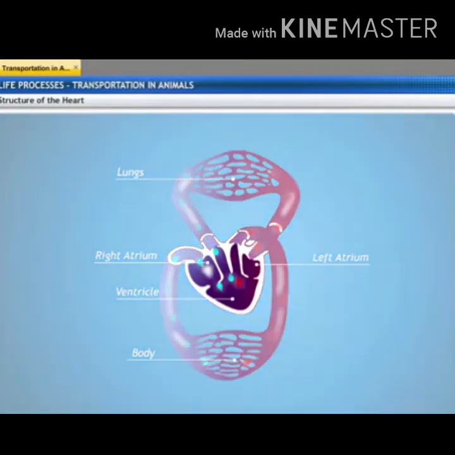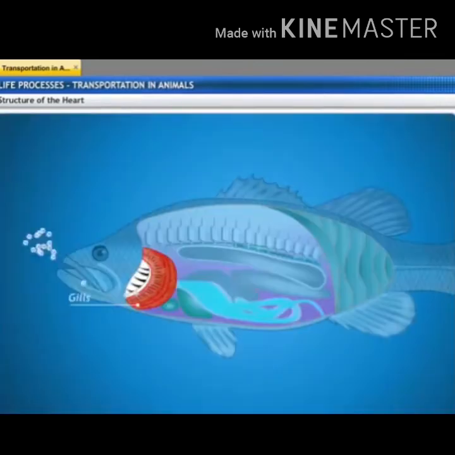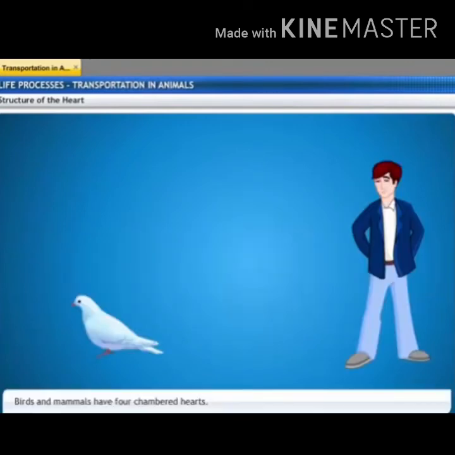Here the blood passes through the heart twice, but since it has only one ventricle, there is a chance for mixing up of oxygenated and deoxygenated blood. You can see here very clearly. It does not prevent the mixing up of oxygenated and deoxygenated blood. Whereas in fishes, you can see there is mixing up of blood. Since there are no four chambers, there is mixing up of blood.